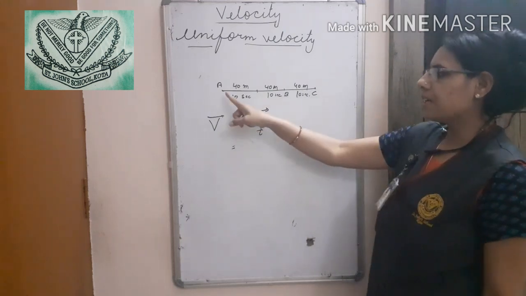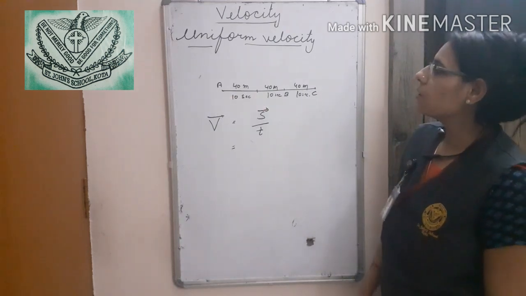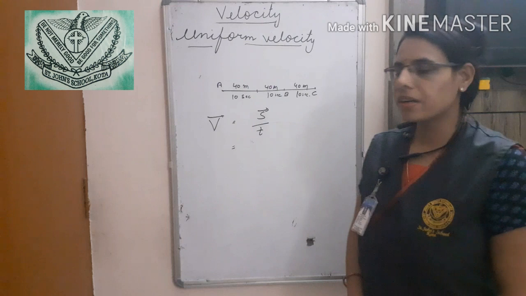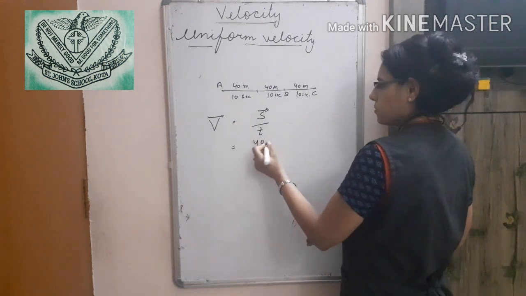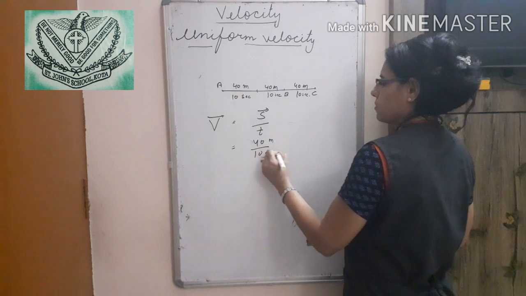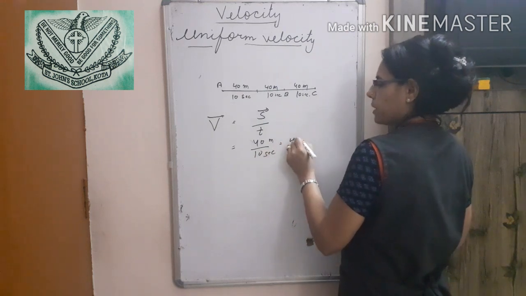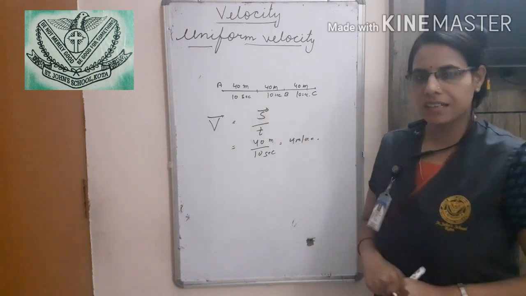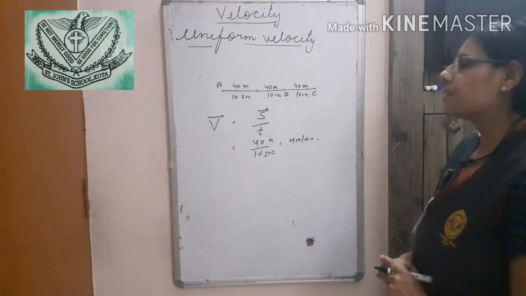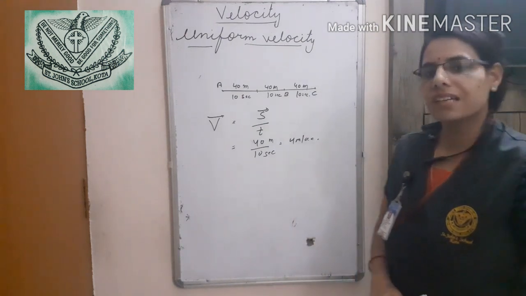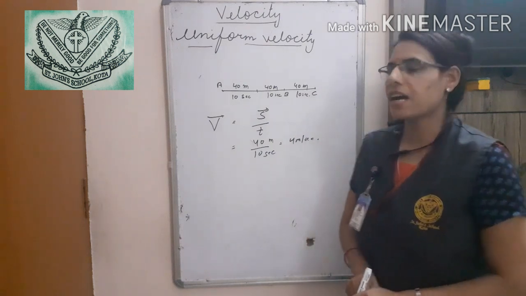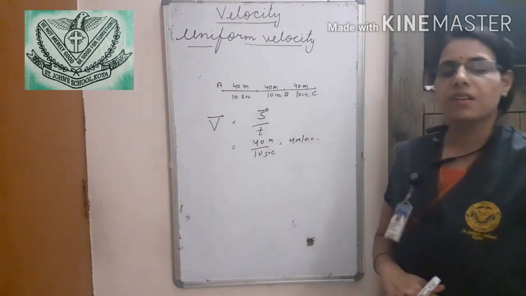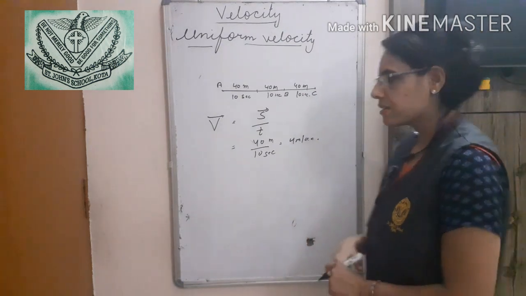We can see for every instance of this part, the velocity is 40 upon 10, four meters per second. For the next instance too. So when a body covers equal distance in equal intervals of time in a straight line, this type of velocity is known as uniform velocity. Is it clear?